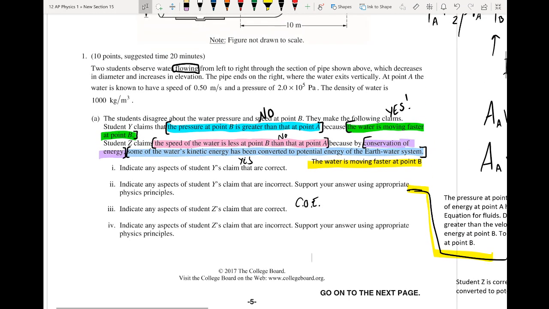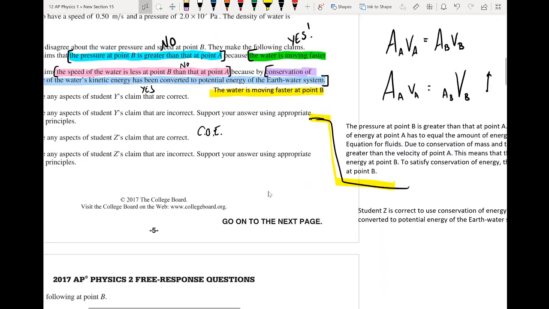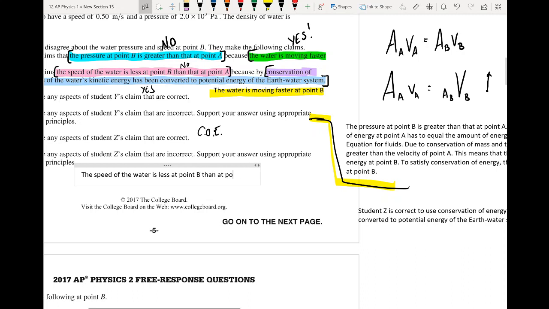And then the aspect that's incorrect. We said the speed of the water is going to be greater at B than at point A. So, indicate any aspects that are incorrect. The speed of the water is less at point B than at point A. This is incorrect due to conservation of mass and the continuity equation.